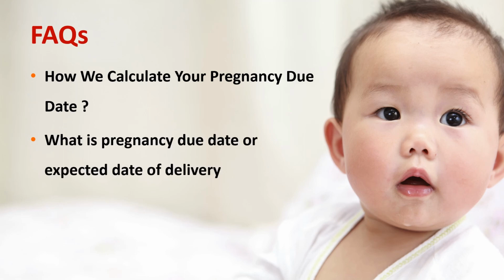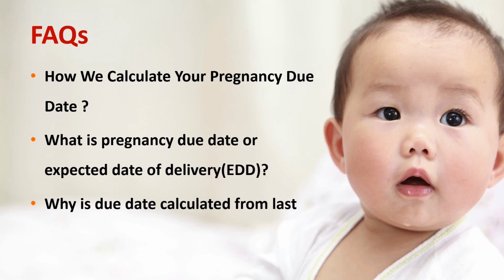Now this due date does not mean that you will deliver 100% on this date. It is just an estimation only. To be exact, 57% of all recorded births occur between 39 and 41 weeks, and 26%, almost a quarter, deliver at 37 to 38 weeks. Generally, it is safe if you deliver after 37 completed weeks.